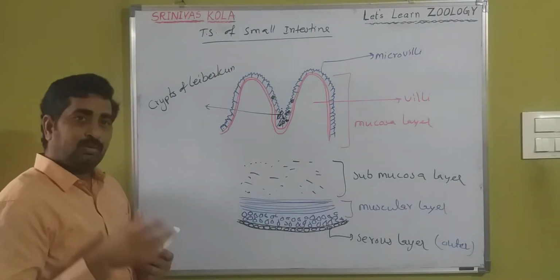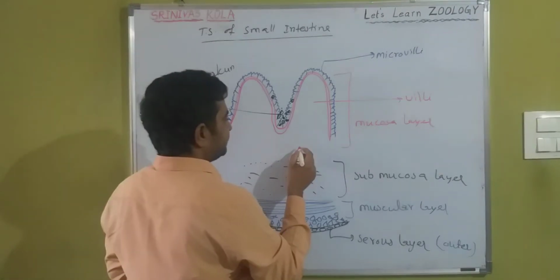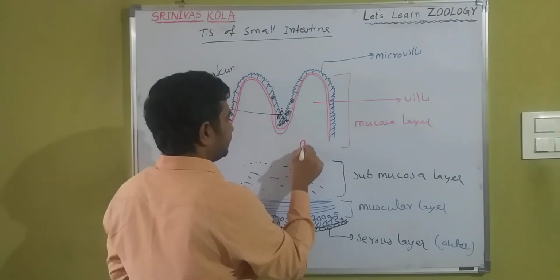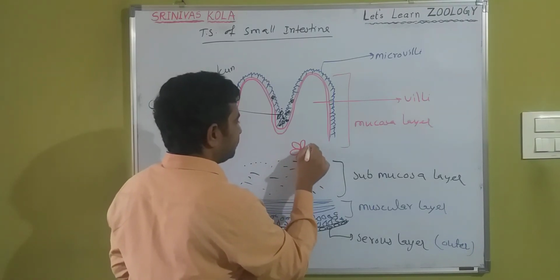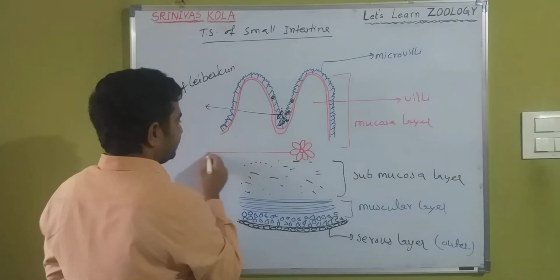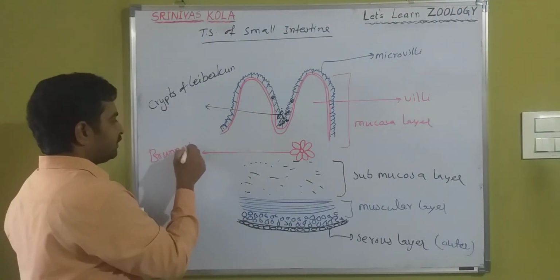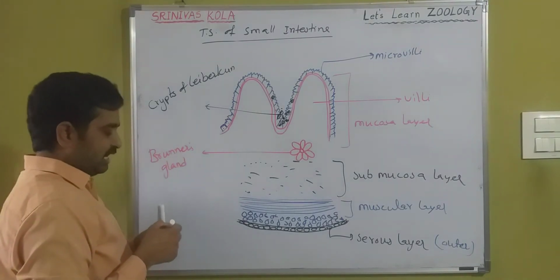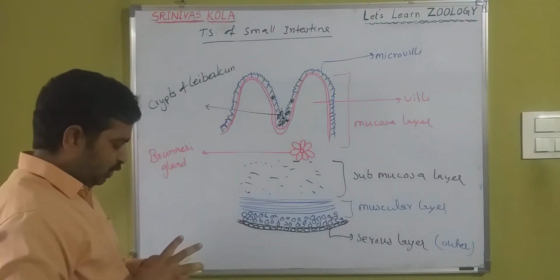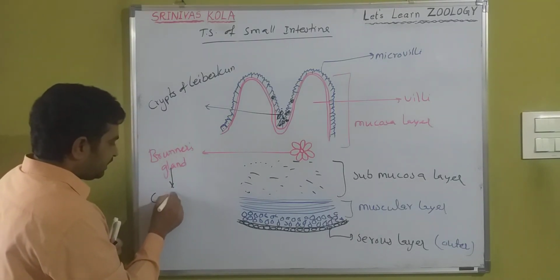And one more intestinal gland is present, that is called Brunner's gland. Brunner's gland is only confined to the duodenum.